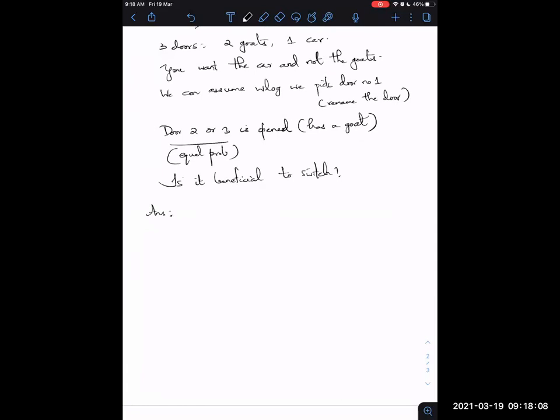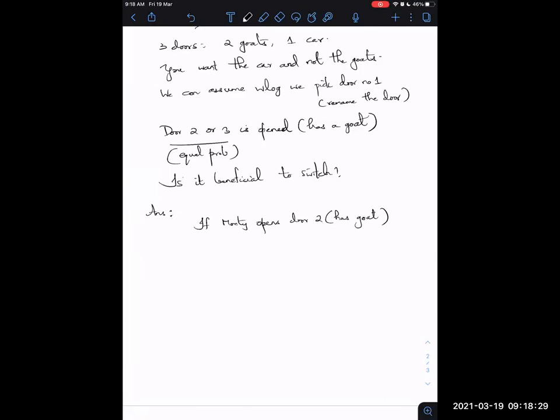So say if Monty opens door 2, then we know that door 2 has a goat behind it. All right. So that we know. So I'm just assuming he opens door 2.